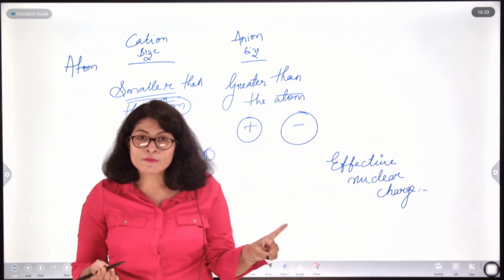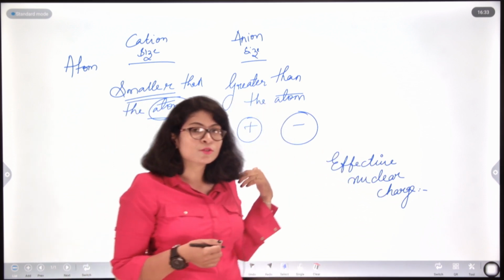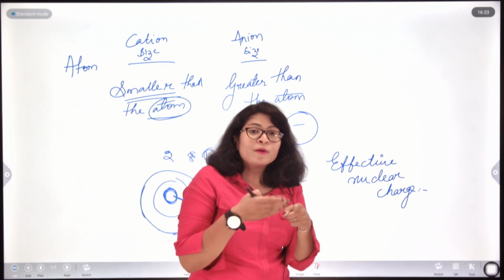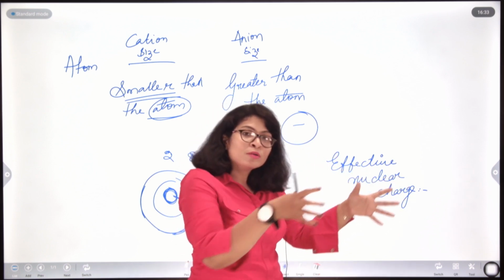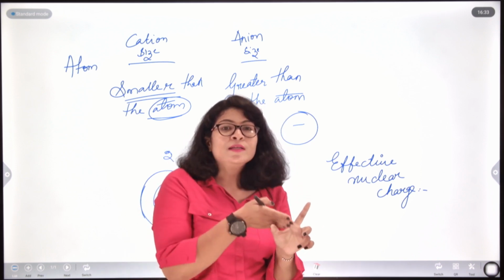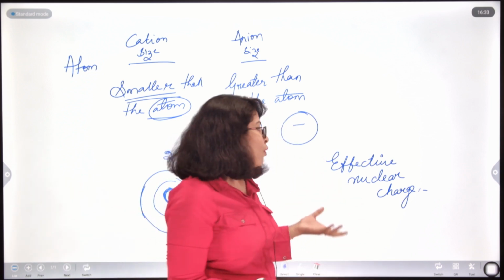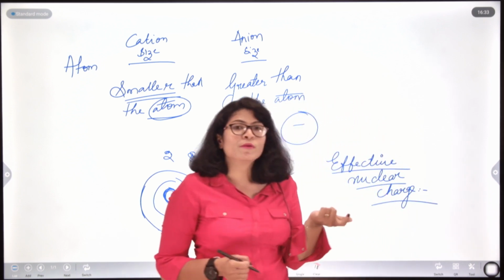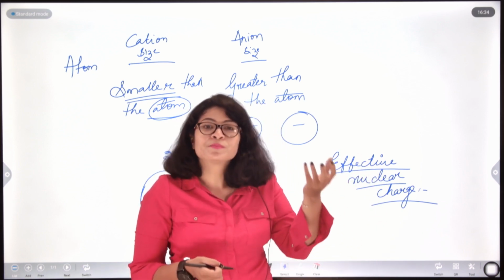But what happens when the size decreases in case of cation, the effective nuclear charge is increasing. Effective nuclear charge is actually what amount of nuclear pull the outermost shell is experiencing, what it should ideally experience and what it is actually experiencing. So, what it is actually experiencing is effective nuclear charge. So, effective nuclear charge on the cation increases and on the anion it decreases.